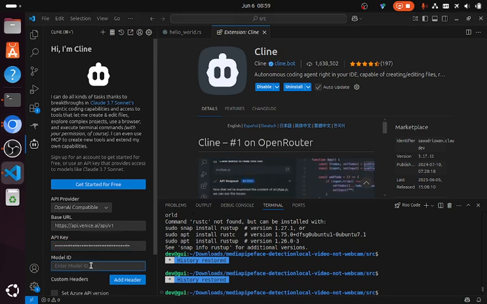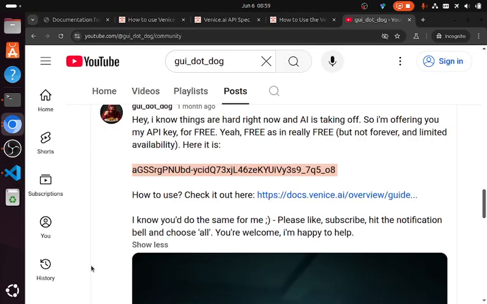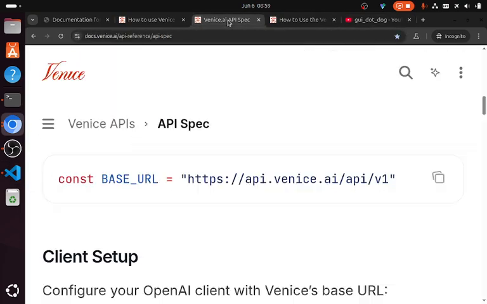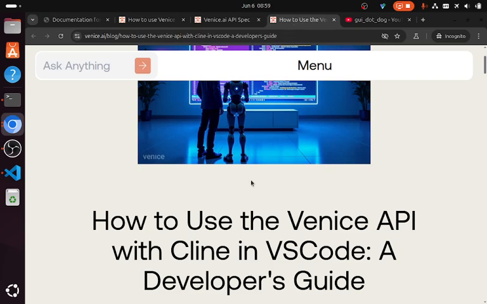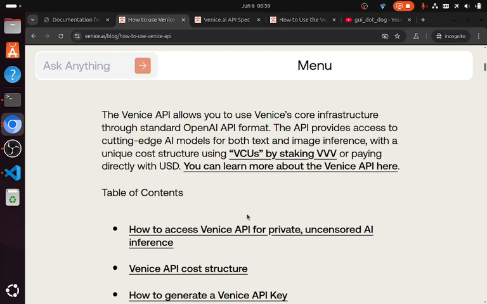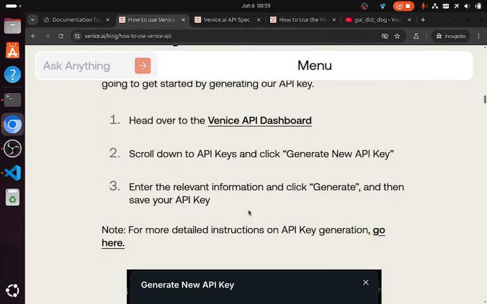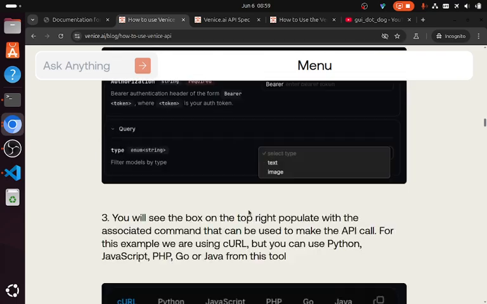We need the model, and that's where it gets a bit tricky. Let me write Claude. Those guys, at the time when they were learning how to program...